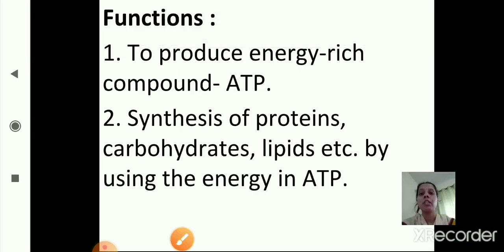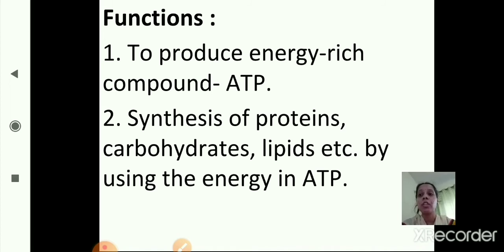Now we will start with the functions of mitochondria. The first one is to produce energy. In the beginning we saw that it is called the powerhouse of the cell, meaning it produces energy. It produces an energy-rich compound, that is ATP, adenosine triphosphate. So this is the function of mitochondria.